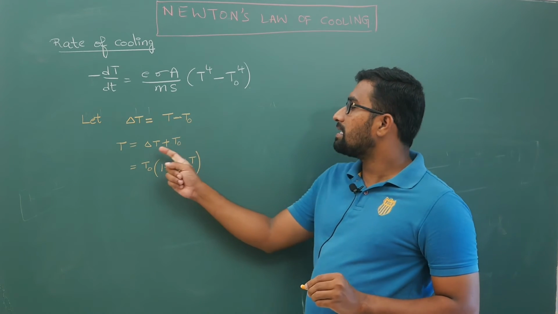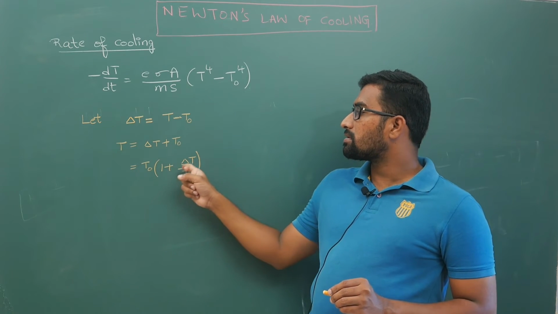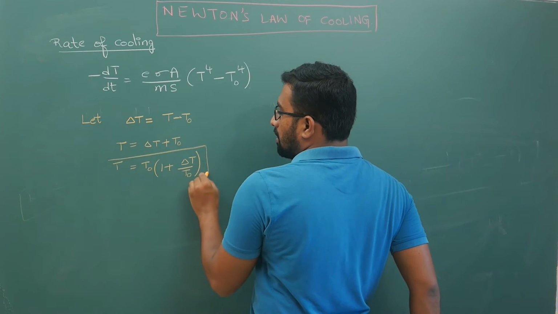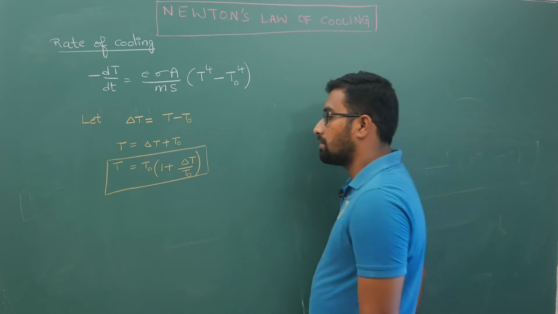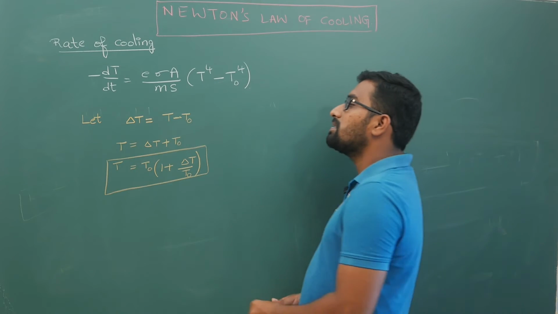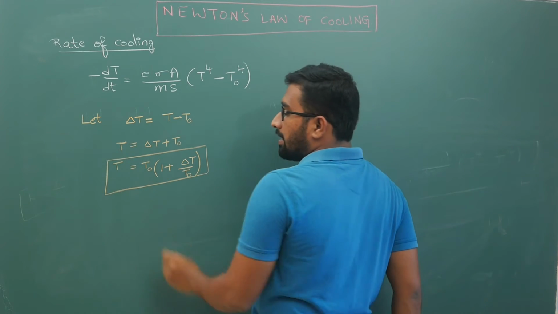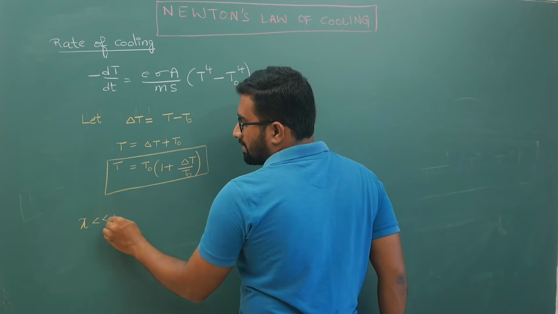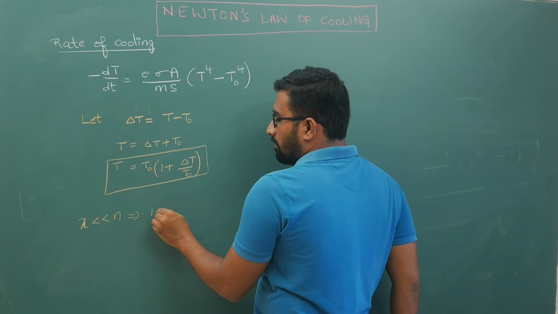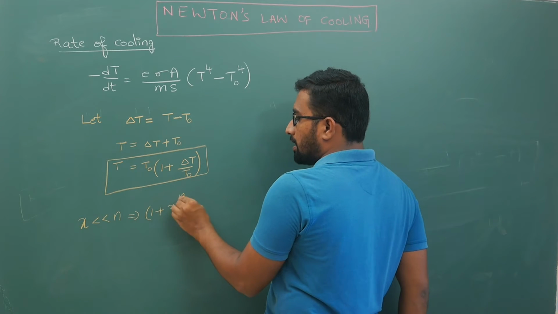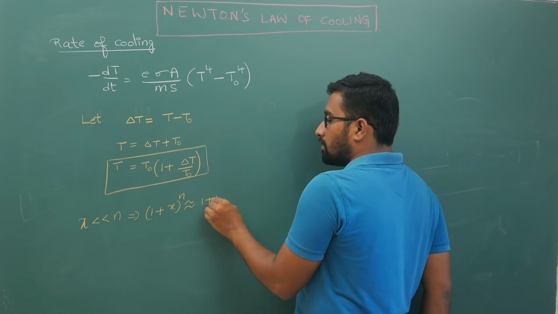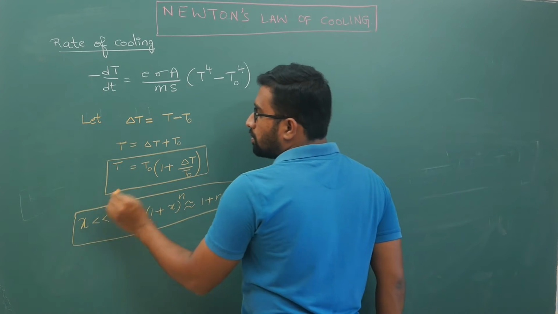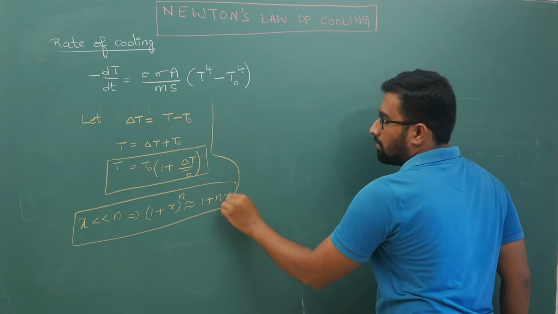T naught plus delta T, if I take T naught out, becomes T naught times 1 plus delta T by T naught. So your temperature can also be written as this. Now keep this aside. Next, when x is very much less than 1, 1 plus x whole power n is equivalent to 1 plus nx. I am going to use all these approximations now.